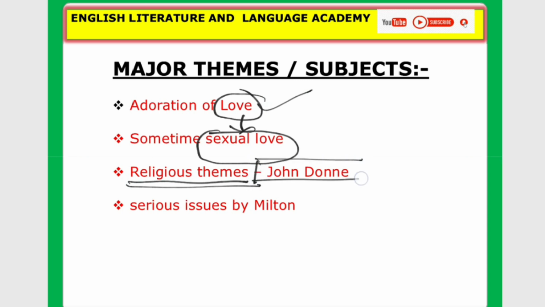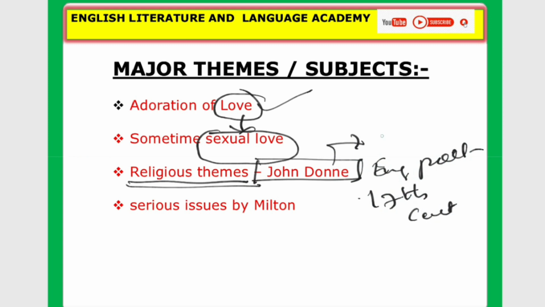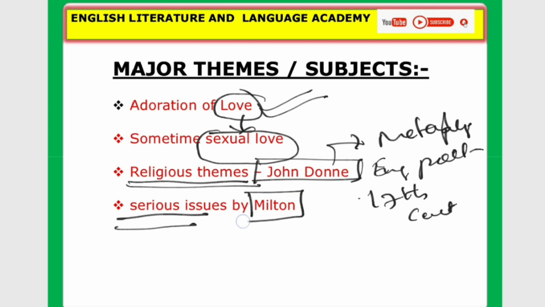For example, John Donne. John Donne was a famous English poet of the 17th century. He was famous for his metaphysical poetry. He used this sonnet form in his poetry, especially he used it in his sonnet writing about love. Okay, and serious issues as themes in sonnet form. That form was used by Milton. Okay,